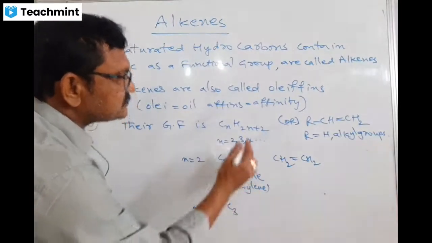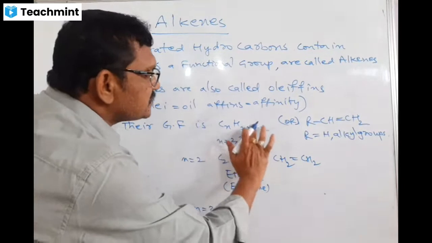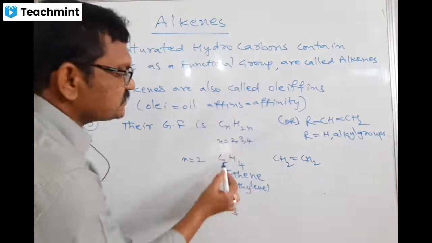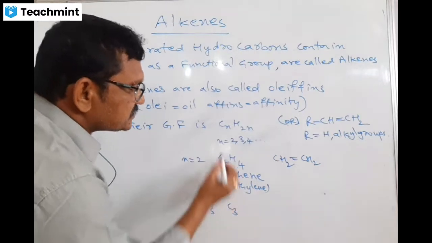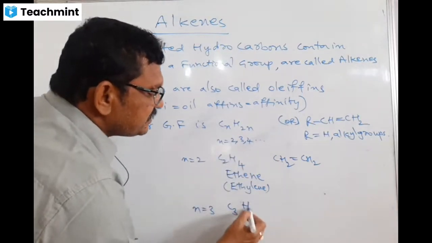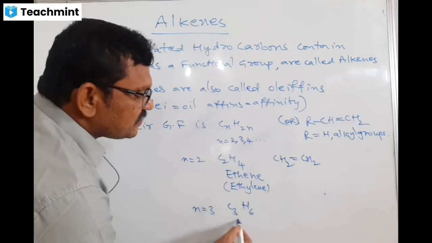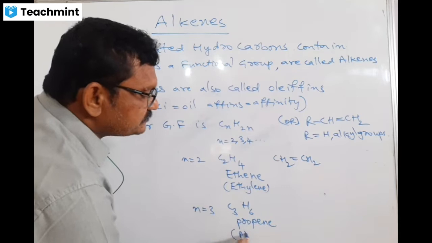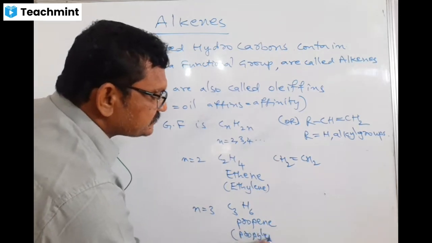For example, you substitute n is equal to 3, you are getting what? Sorry, the general formula of alkene is CnH2n. That's why you are getting C2H4. With n is equal to 3, you get the compound C3H6. This is called propene or propylene. The common name is propylene.